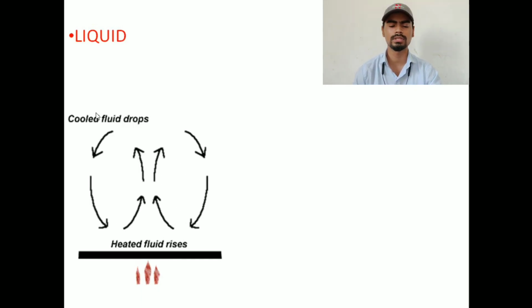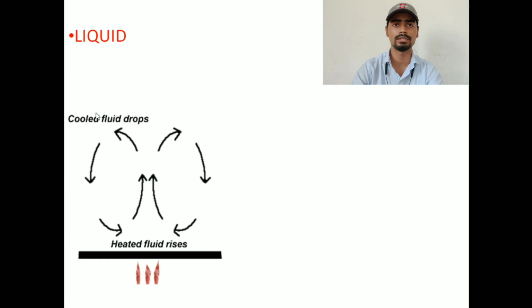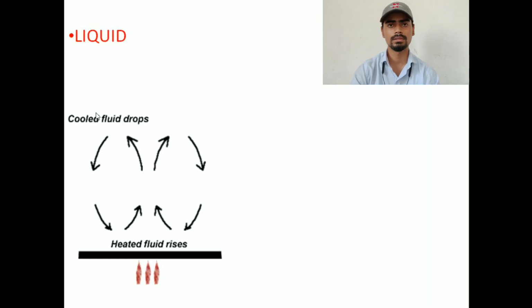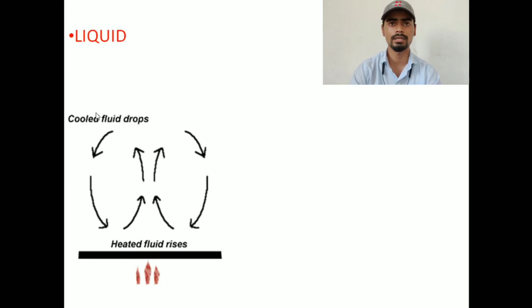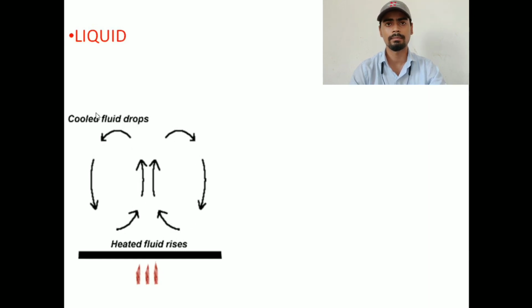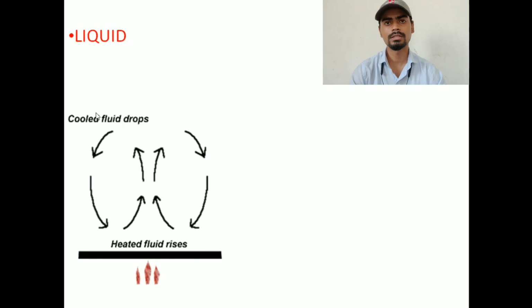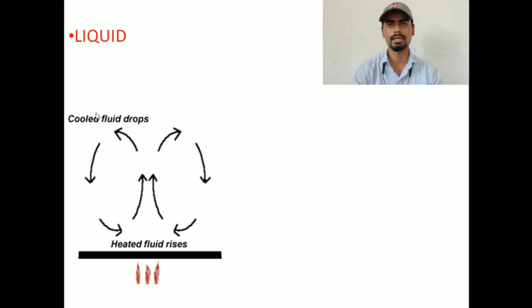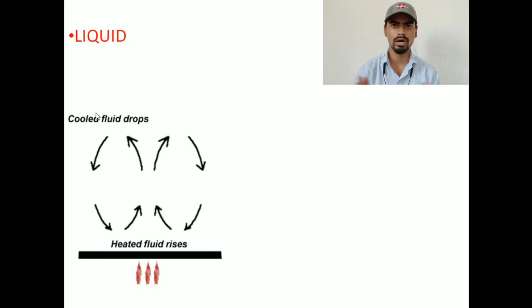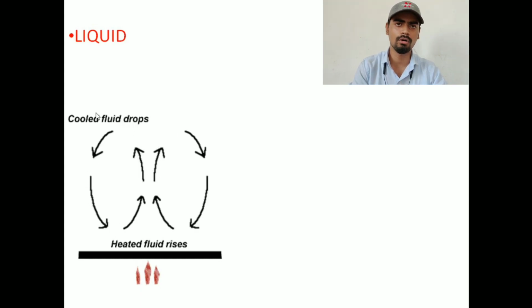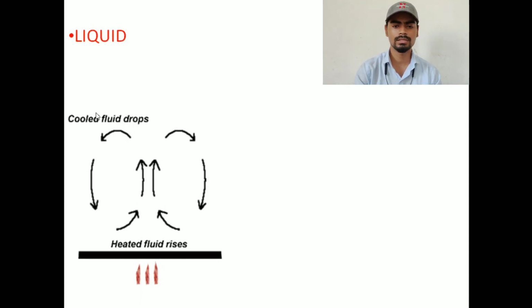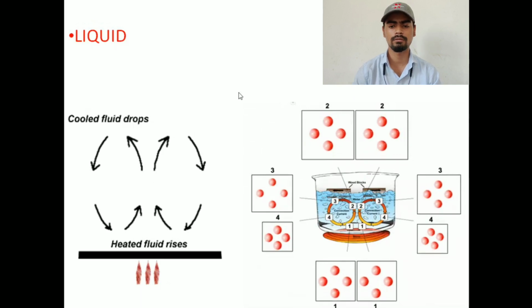You can also say it is convection, where the cold particles, or the particles whose temperature is less, will take the position of the particles which have a higher temperature, and this cycle continues. If you want to understand it in particle form, let us go to the next image that is on the screen in front of you.